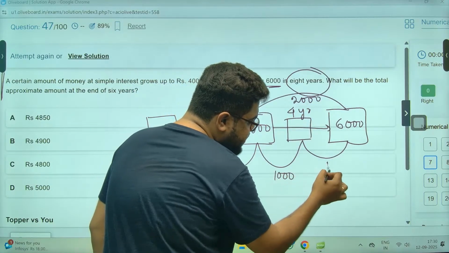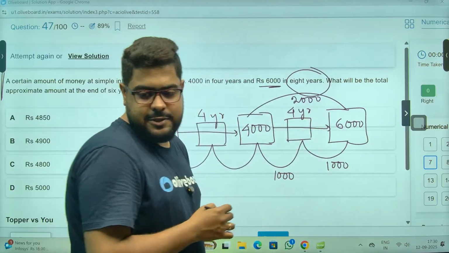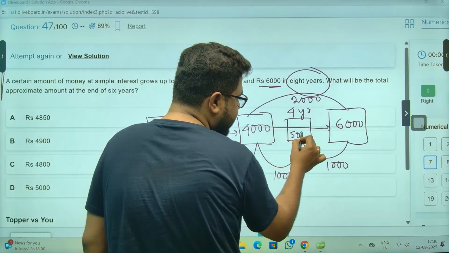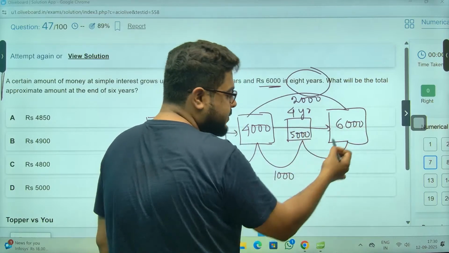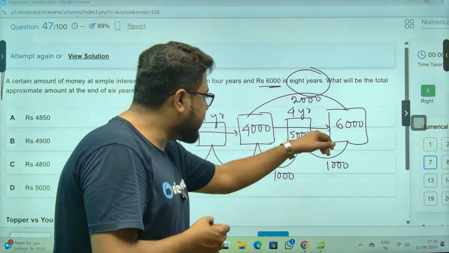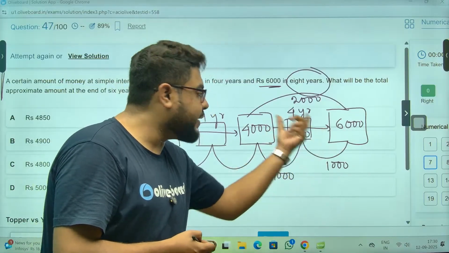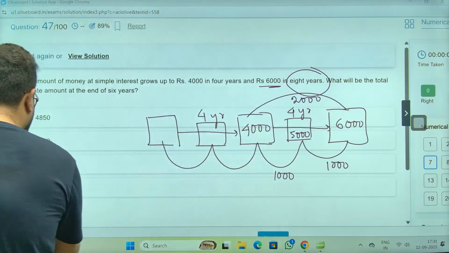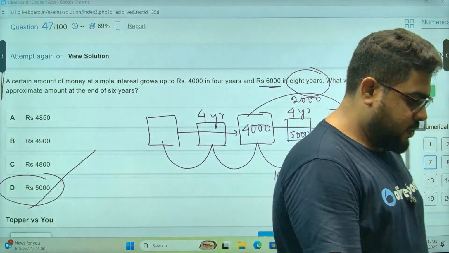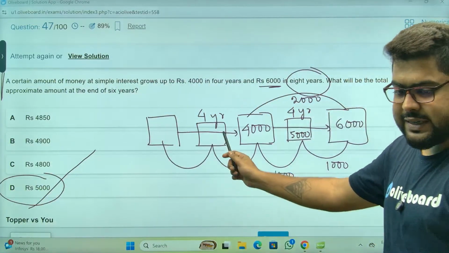So this will be 1,000 and this will be 1,000, sir. So if you add 1,000 to this, it will become 5,000, or if you subtract 1,000 from it, it will become 5,000. So whatever you do, 4 years after 2 years, meaning 6 years, it will become 5,000, which is there in option number D.